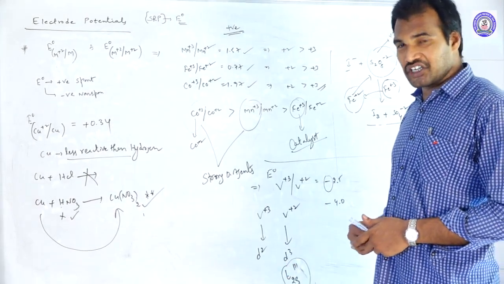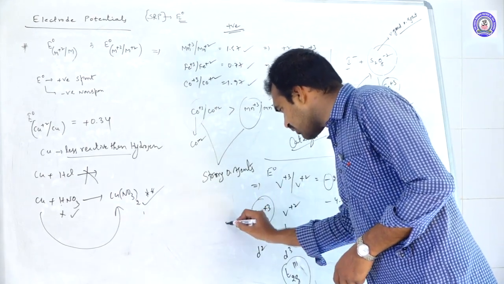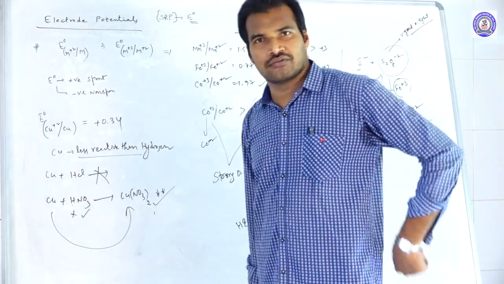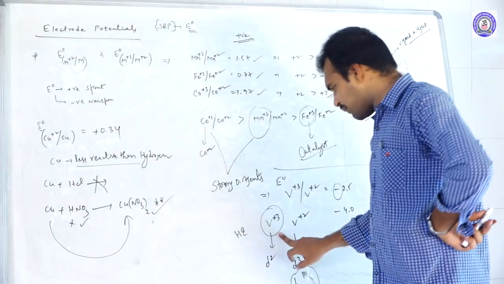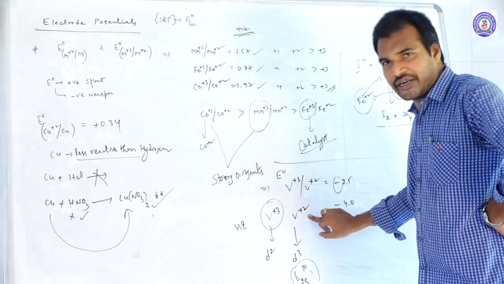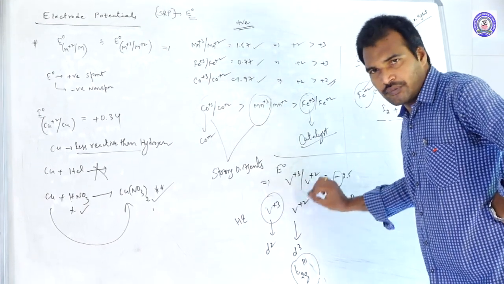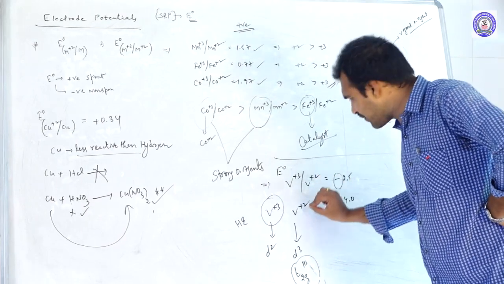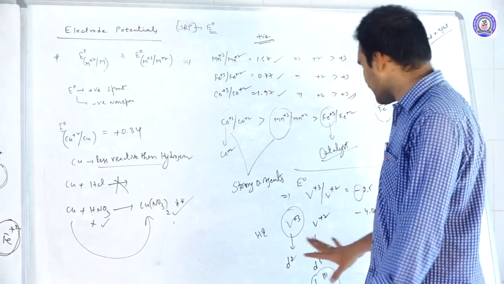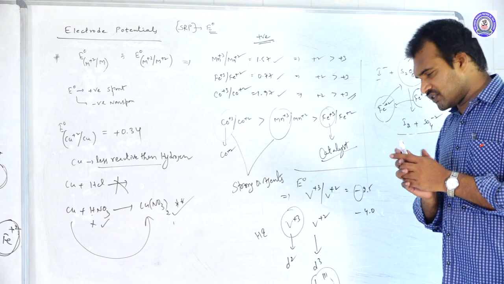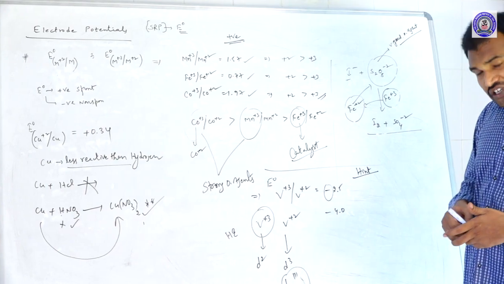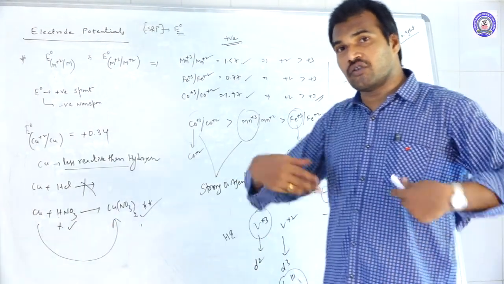But as per hydration enthalpy, it is greater for V+3 than V+2. No doubt. Why? Because hydration enthalpy is directly proportional to the magnitude of charge. But because of having stable d3 configuration, the actual E0 value of vanadium +2 is a little bit greater than the expected value. Okay, so that is why V+3 and V+2. Now the question is, there was a hint, no? There was a tip, simply say that. In which ions do we have this d3 configuration, how can we know here?